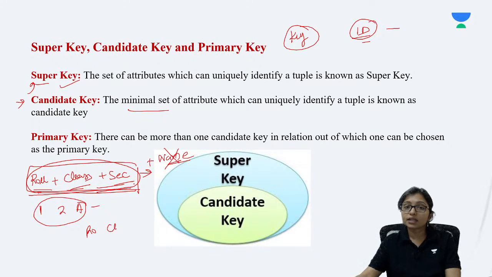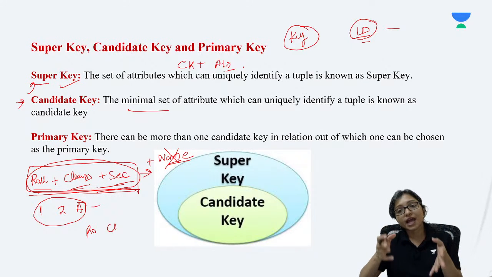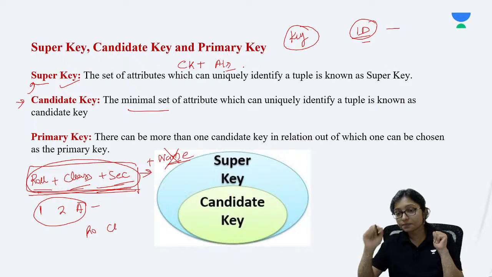So what is a super key? A super key is a candidate key plus something extra, some extra attribute. Whenever I am adding, it can be one attribute, two attributes, or three attributes. That is called a super key.